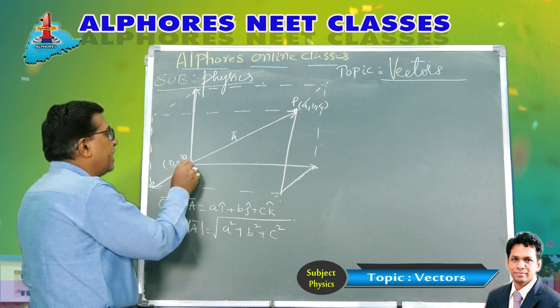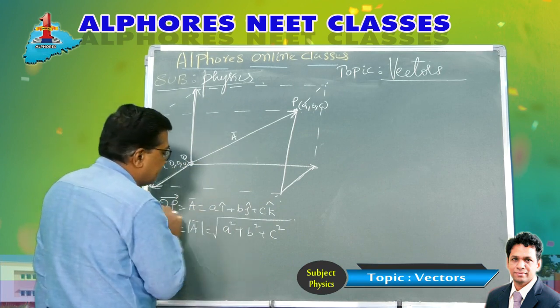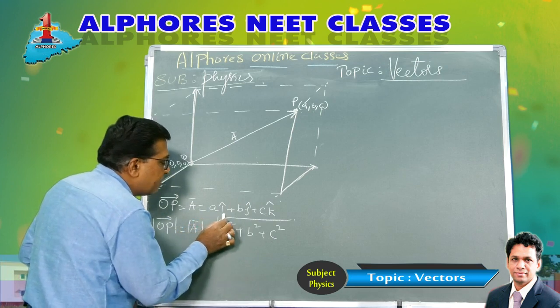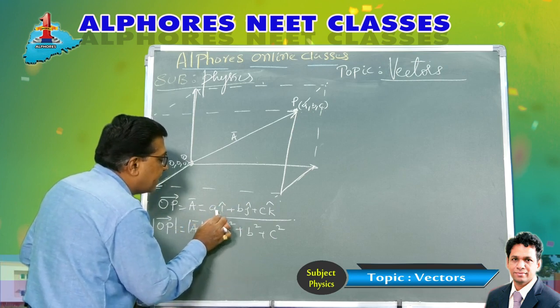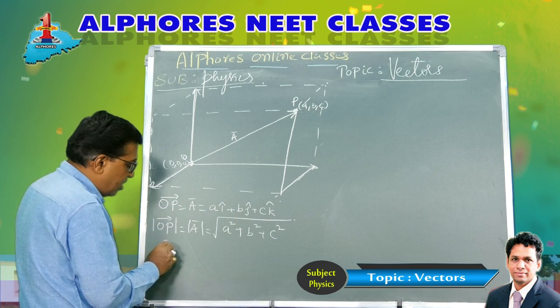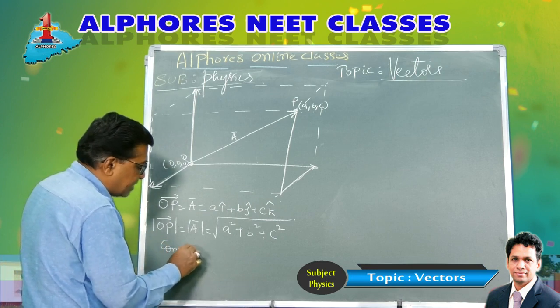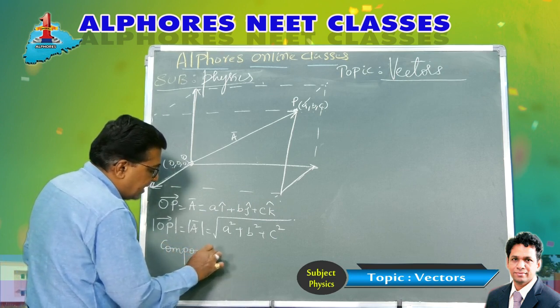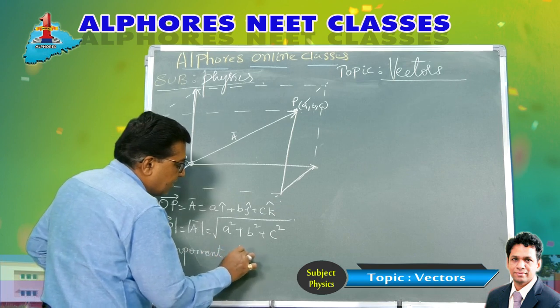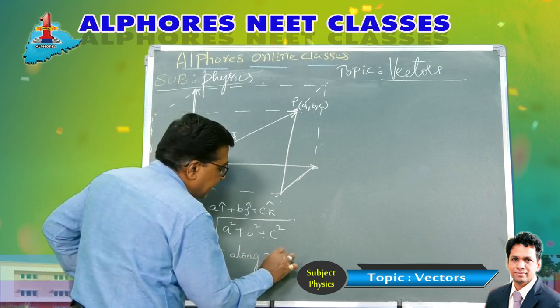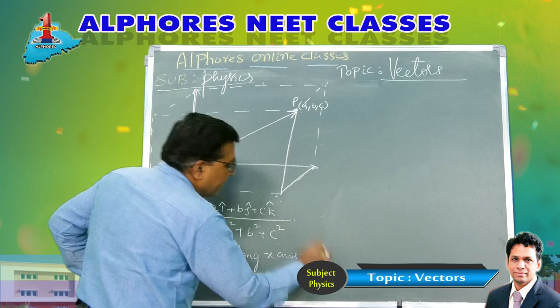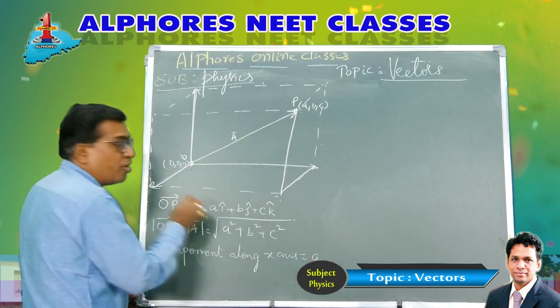Then in this position vector, this represents the component of the vector along the x-axis. The component along the x-axis is A, so this is the x component.